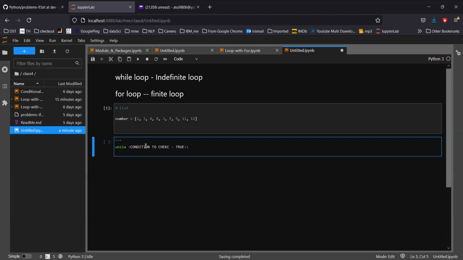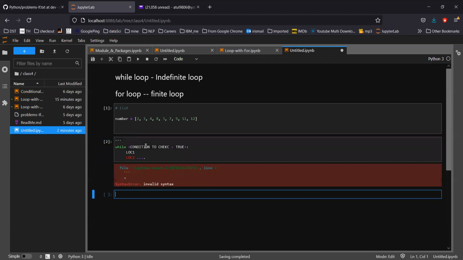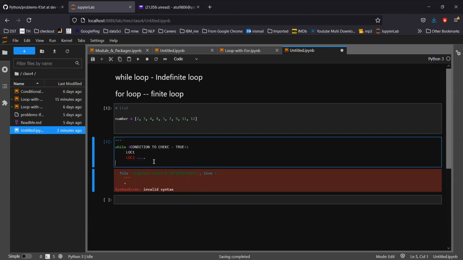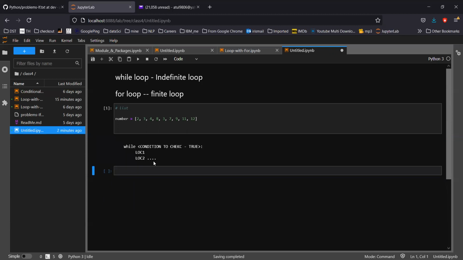Then it will go inside the block, with line of code one, line of code two, and so on. So this is the syntax structure. While always starts with a condition check, and then it goes for whatever stuff you want to do in that while loop.